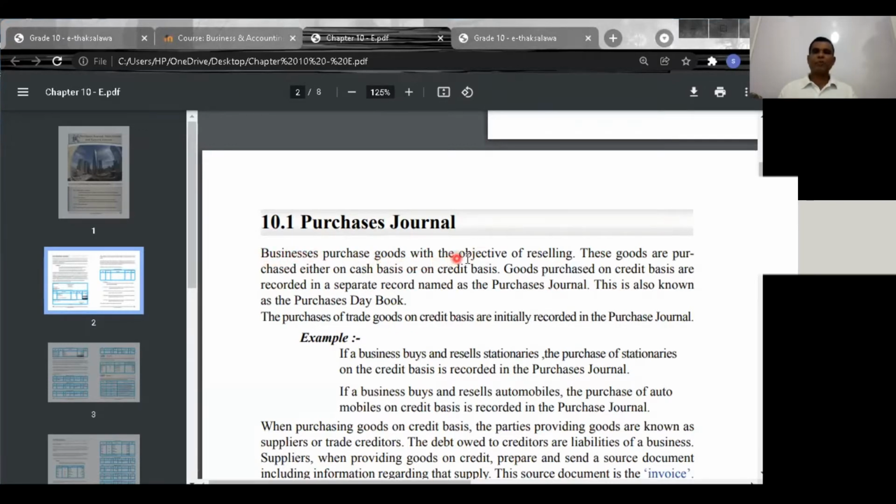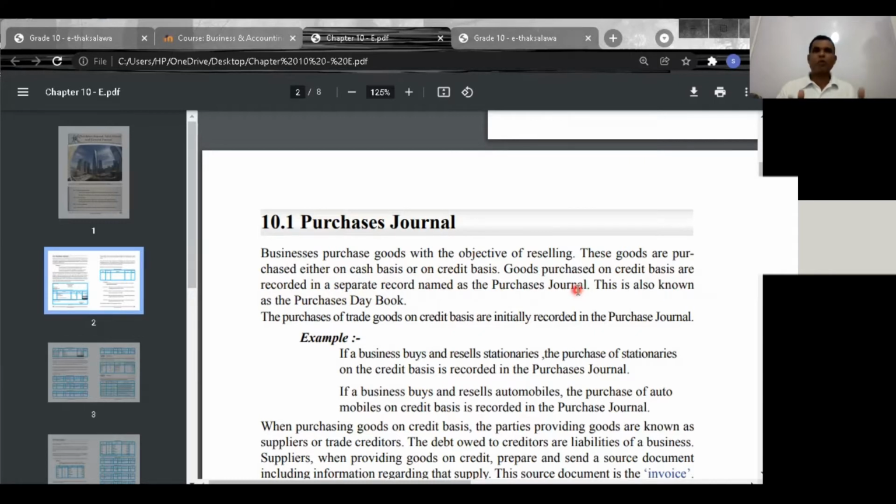Businesses purchase goods with the objective of reselling. These goods are purchased either on cash basis or on credit basis. Goods can be purchased by a business on cash basis or on credit basis. Goods purchased on credit basis are recorded in a separate record named the purchases journal.